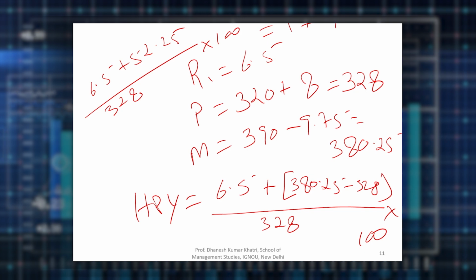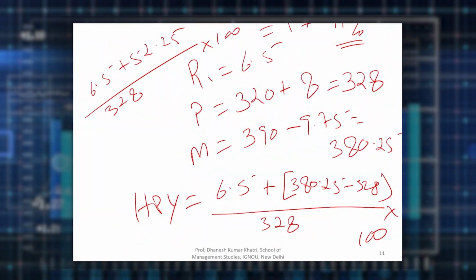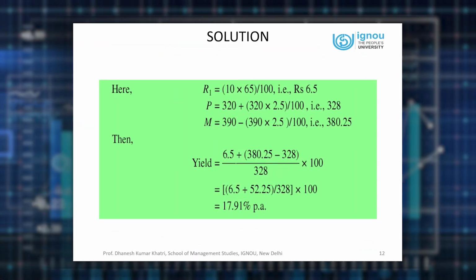17.91% before tax. Now, subject to the tax regime, he can pay the tax on his income, and accordingly things will move and we will calculate after tax yield. I hope the concept is pretty simple and you are getting it. So that was the solution. You can see again I have captured the solution in Word format also. So 17.91, it means our calculation was correct.